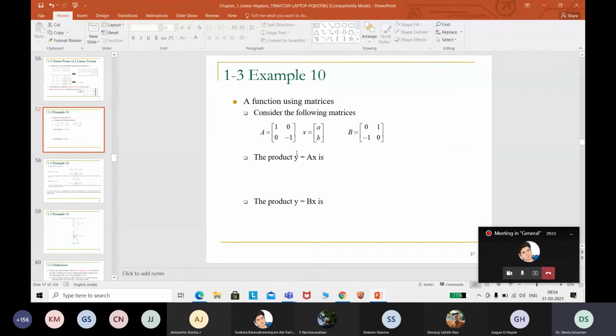Can anyone tell me what is the order of Y? Y will be called the resultant matrix. A is given to you in terms of 2 cross 2, and X is given to you in terms of 2 cross 1, because always we write the order in the... this is which slide number? 57. We have to go to 57.